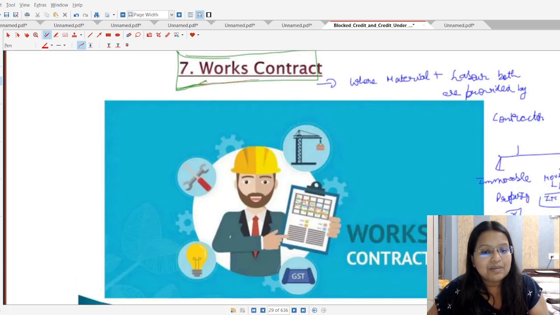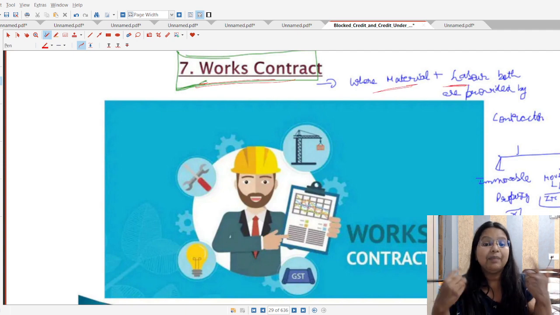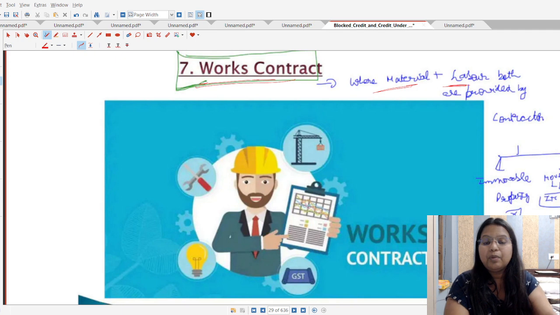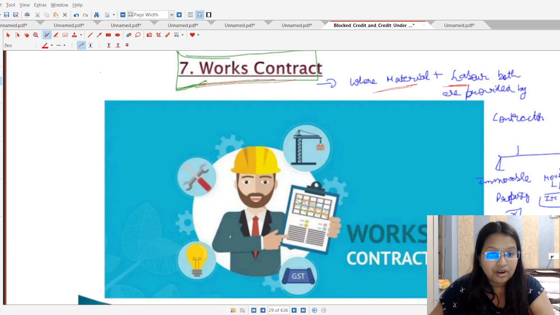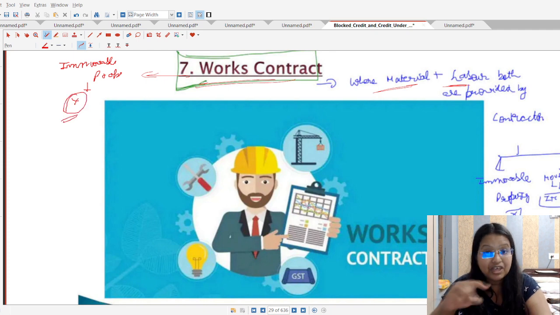Now the seventh point is about the work contract. First of all, what do we mean by a work contract? A work contract means a contract where material as well as labor are provided by the contractor. Not just material, but material as well as labor both are provided. So student, in the case of a work contract, ITC is not available in the case of immovable property. So if the work contract is in respect of immovable property, ITC shall not be allowed, it is blocked. But if it is a case of movable property, ITC shall be allowed.